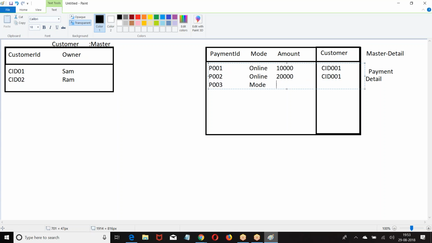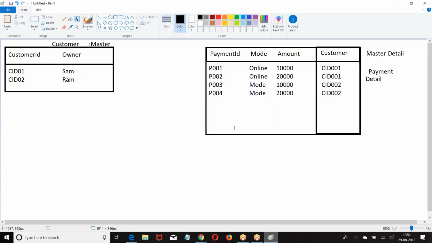Now you should ask me one question here. Boss, I told you every record will have an owner, but why is the owner not showing here? If you look, this record has an owner called Shah. This record has an owner called Ram. But I am not mentioning any owner here, right? Why was I not mentioning it? Boss, once you create a master detail field on an object, that object will not have an owner.